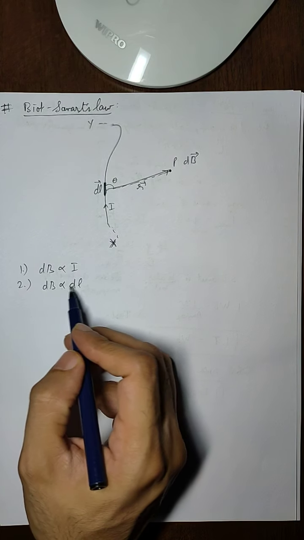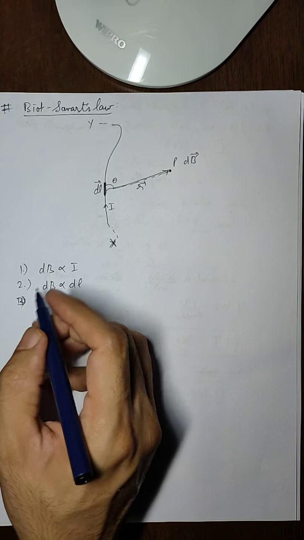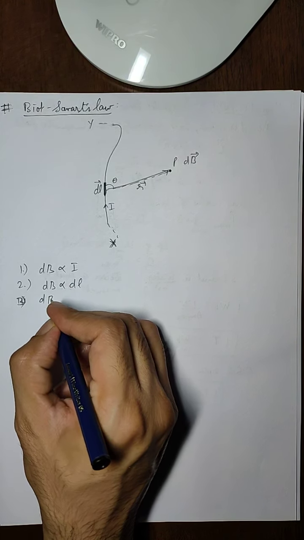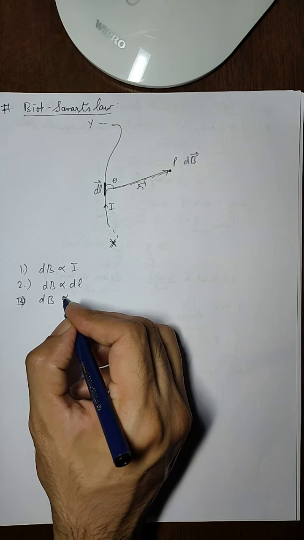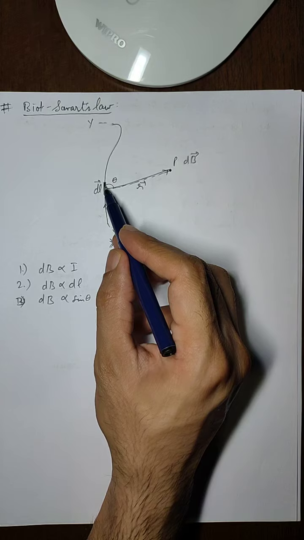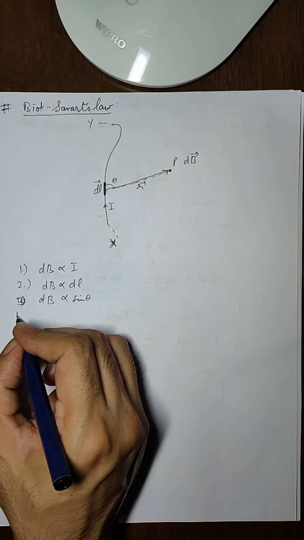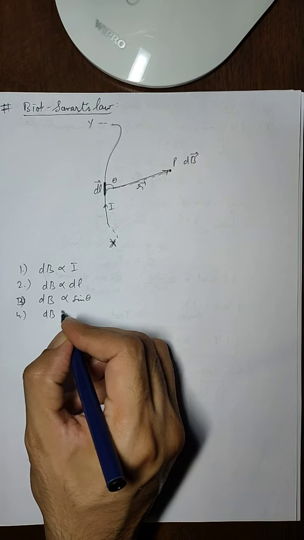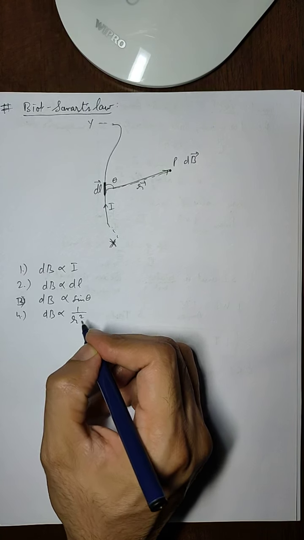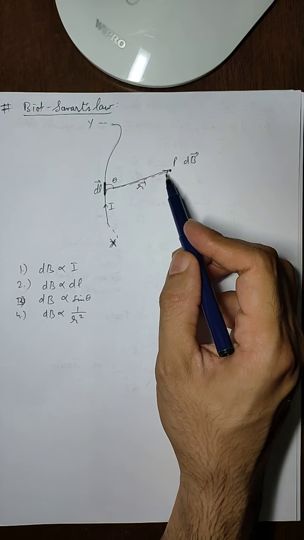So it is directly proportional to dl. Biot-Savart also said that dB will be proportional to sine theta, the sine of the angle theta between dl and r, and dB is inversely proportional to the square of the distance of the point of observation from the conductor.